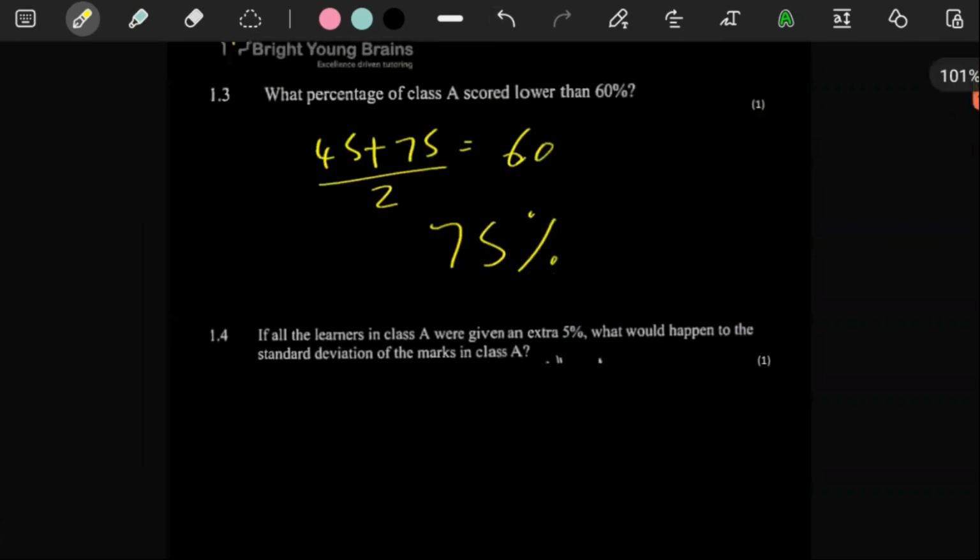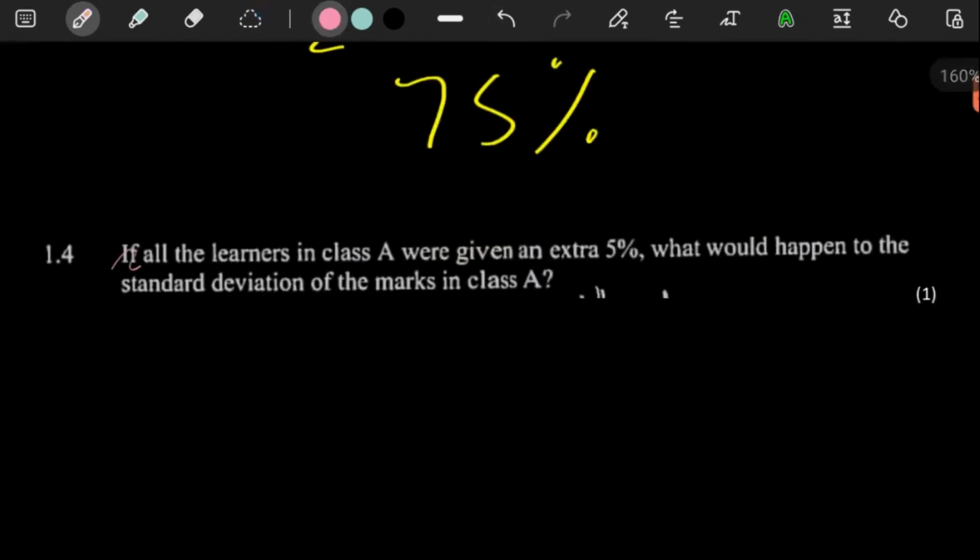And then it says here, if all the learners in class A were given an extra 5%, what would happen to the standard deviation of the marks in class A? So remember, standard deviation gives you an idea of, on average, how far each piece of data is away from the mean. I'll repeat, standard deviation is a value that tells you, on average, how far each piece of data is away from the mean.